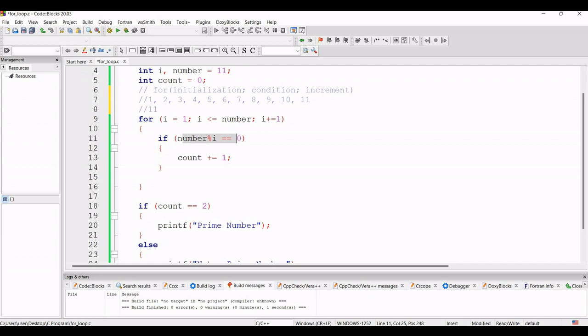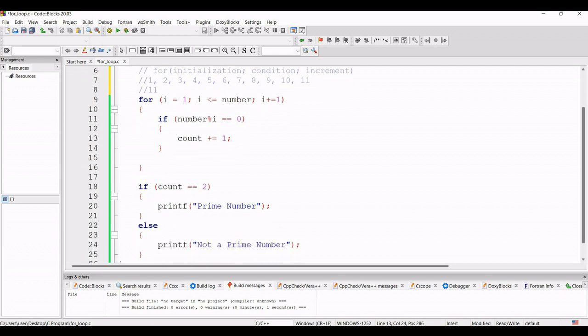Again it will go inside this for loop, and 4, 5, 6, all the way up to 10. 11 cannot be divided by these 9 values. But when the value of I will be 11, at that time 11 mod 11 will give us 0. That means at that time the value of count will be incremented by 1. So now the value of count will be 2, because first of all count was 1 for this one value. So now for 11 the count will be 2.